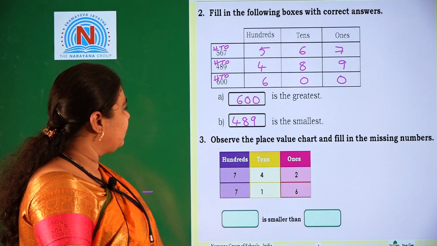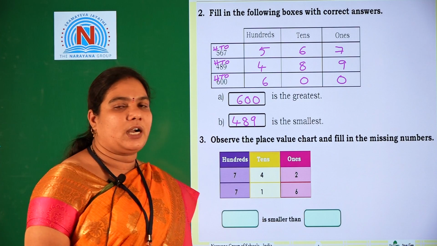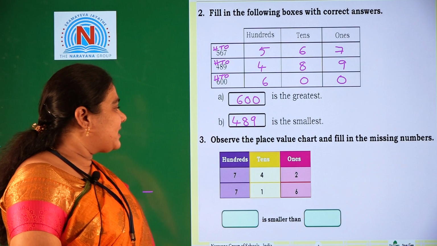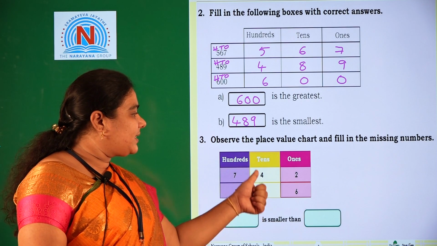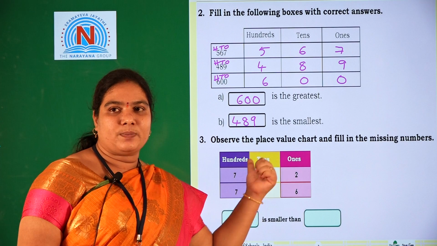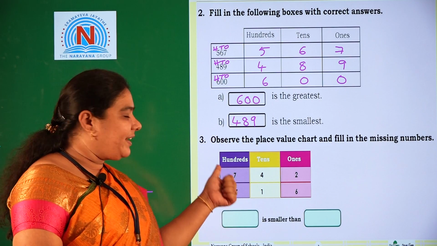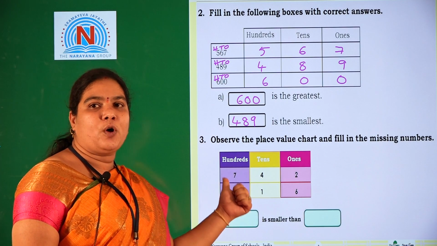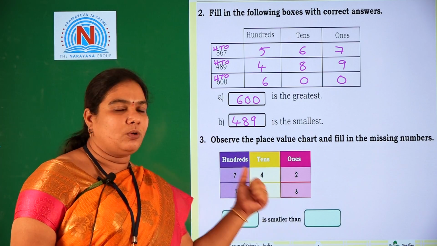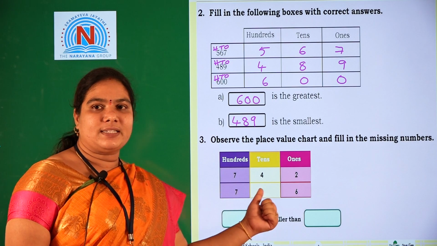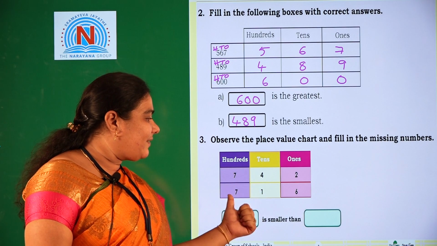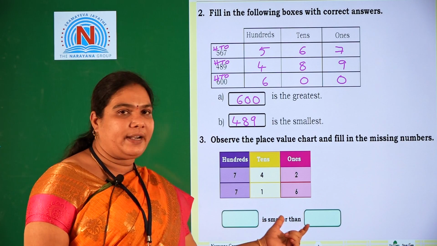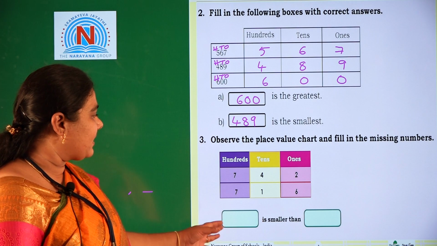Look at the third one: observe the place value chart and fill the missing numbers. Here some numbers are given: 7 is in hundreds place, 4 is in tens place and 2 is in ones place. How should we read the number? 7 in hundreds place means 700, and 4 and 2 we should read together: 742. The next number is 716. So 742 and 716 we should write here. How should we write? Dash is smaller than dash.